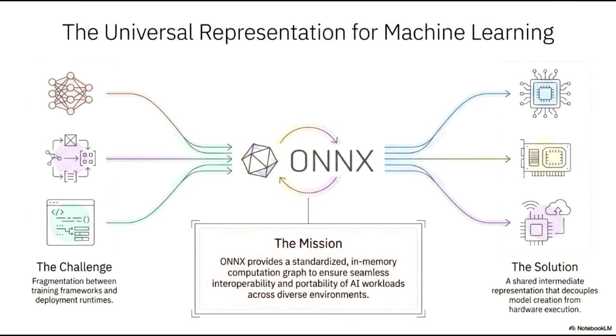By establishing a shared intermediate representation, ONNX effectively decouples model creation from hardware execution. This solution allows developers to train models in their preferred framework and deploy them across a wide range of hardware, including CPUs, GPUs, and edge devices, without the need for extensive rewriting or manual optimization.